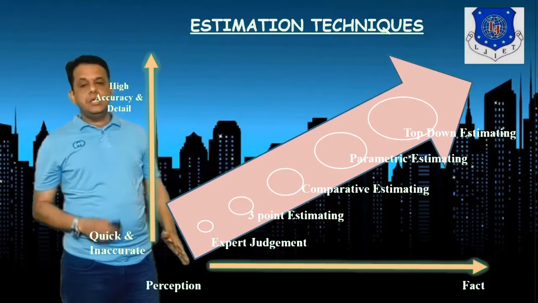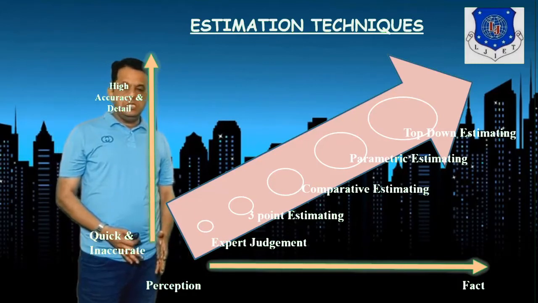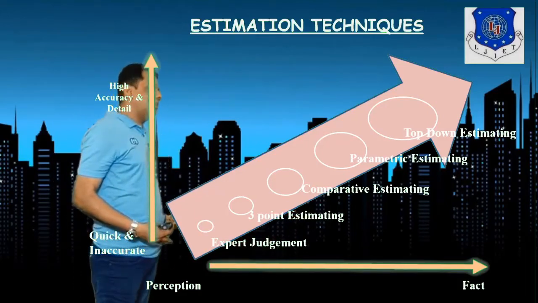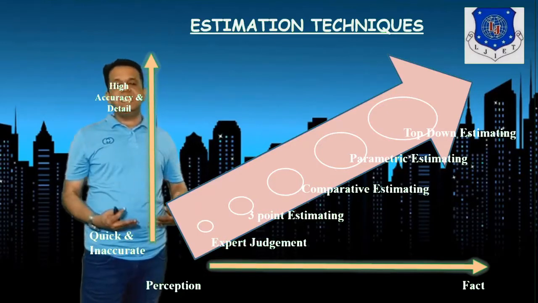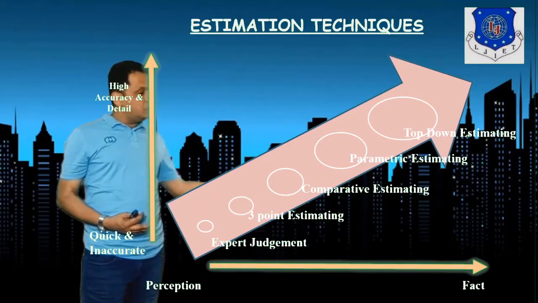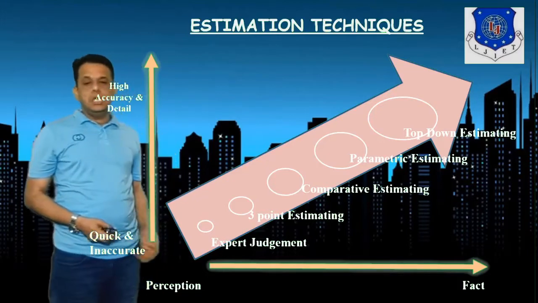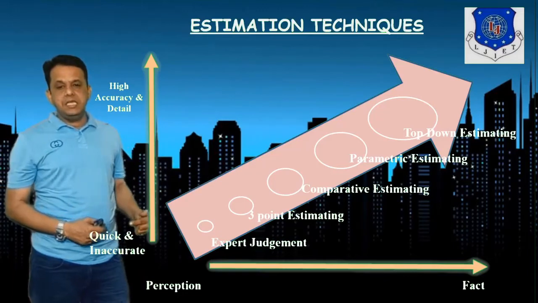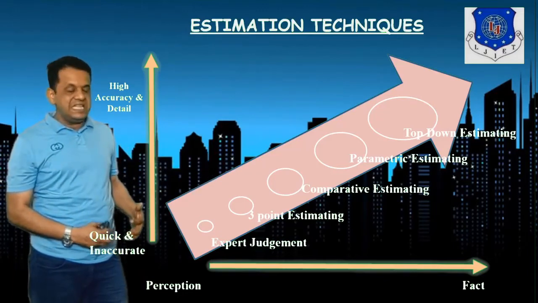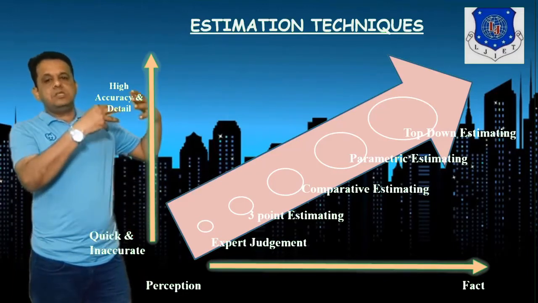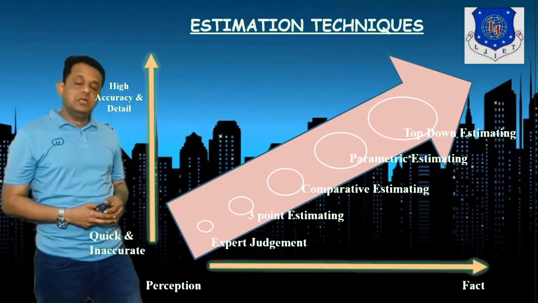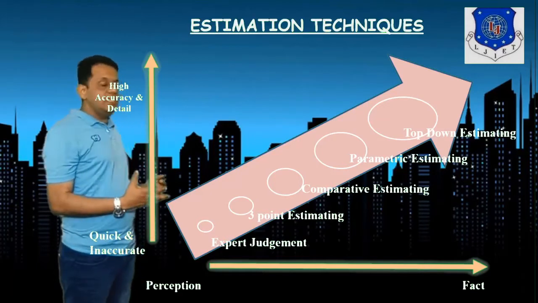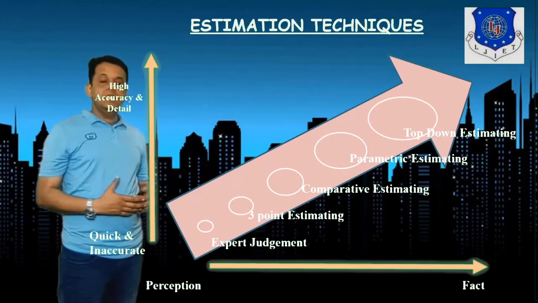So here you see, from perception to fact: the expert starts with perception based on experience, and once you have all the facts with you, the level of accuracy will increase. From quick and inaccurate decisions to high accuracy, as detailed information becomes available, the way the technique is applied can be worked out.